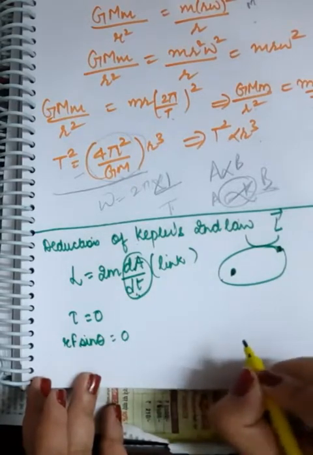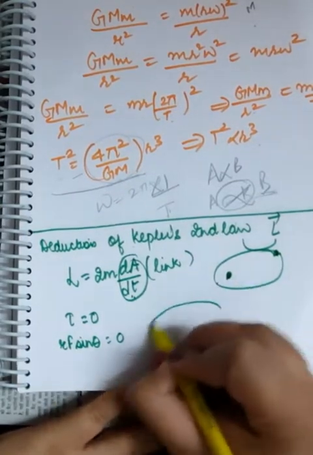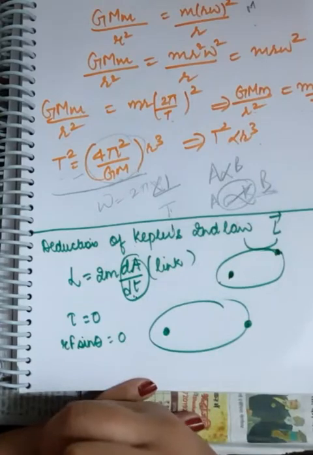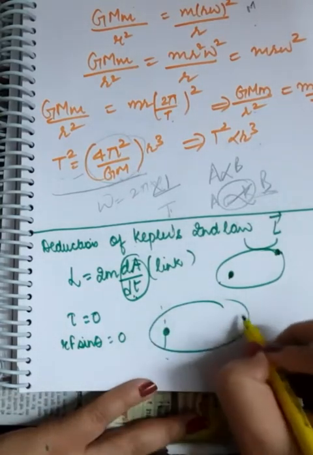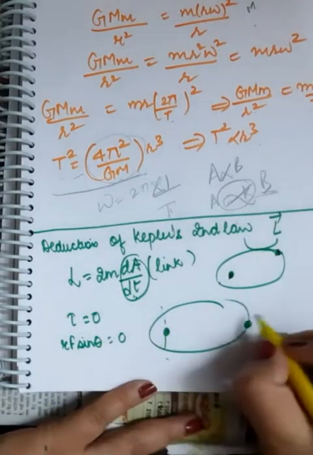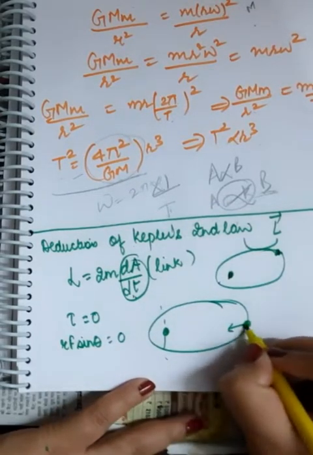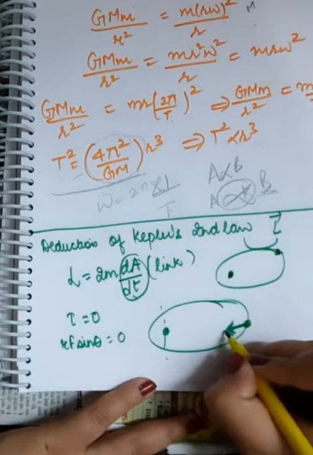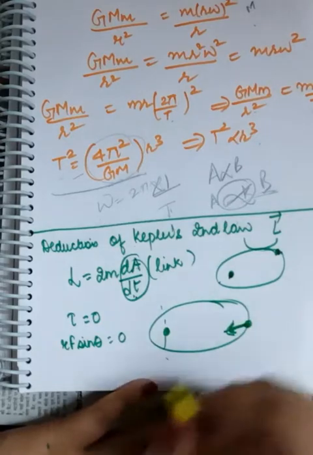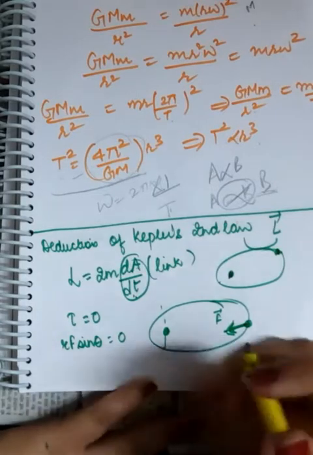And there is one more logic over here also. See, again I am drawing this. Suppose this is the sun and this is the planet, right? And this is the axis of rotation of the sun and of the planet around the sun, right? And we know that the gravitational force is a central force. This gravitational force is trying to bring the planet closer to the sun, but due to their distance, the planet is only revolving around the sun. So this is the direction of F vector, which is the gravitational force, and it is towards the sun, right?